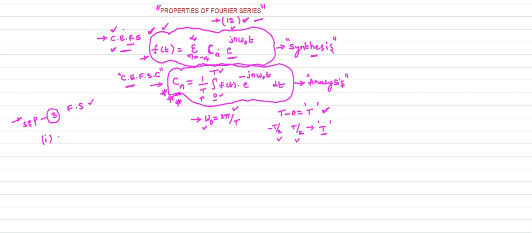The first property is the linearity property. Some properties are very easy to understand. State and prove the linearity property of the Fourier series.